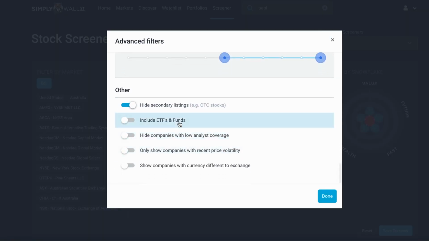Now, the last few filters here you can see are just to avoid edge cases or special situations. Now that's all the pros of the plan, and that's why it's one of our most popular plans that investors choose to subscribe to. Now let's go to the cons.